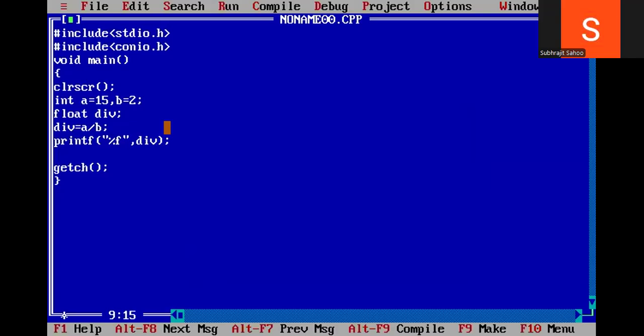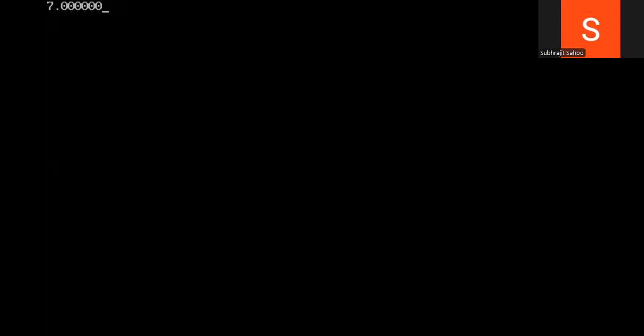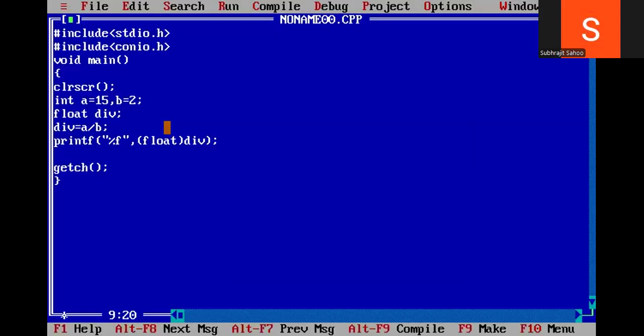7.000 came because I have taken float division, so its answer is not correct. The answer is 7.5. So how to find this correct answer? Explicit typecasting. Explicit typecasting I have to do. How to do explicit typecasting? Very simple. float. Alt F9, Control F9. See, sorry. What is that?